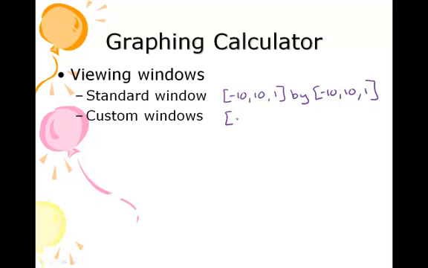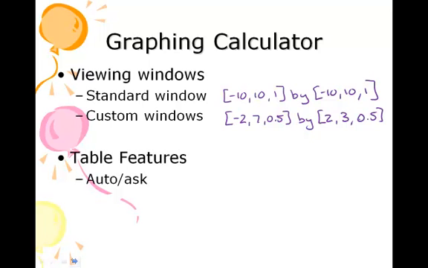So if I want my x values to go from -2 to 7, and I want to have marks every half a unit, and then I want my y-axis to go from 2 to 3 with marks every half a unit, this is how I would indicate that particular window setting. So just to familiarize you with the new notation that this textbook uses.